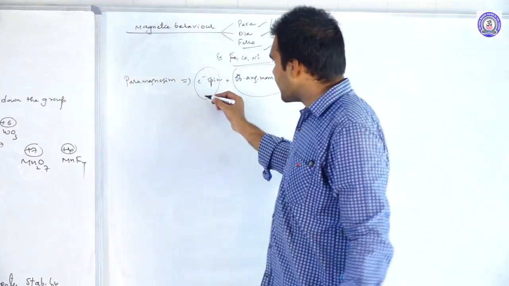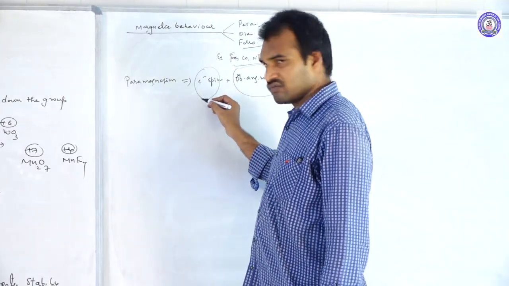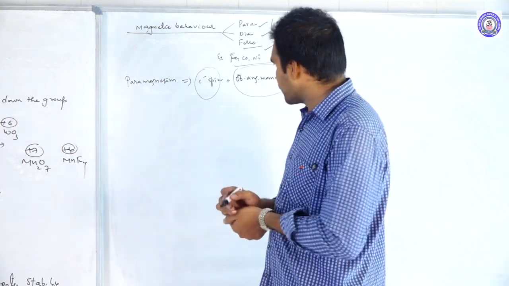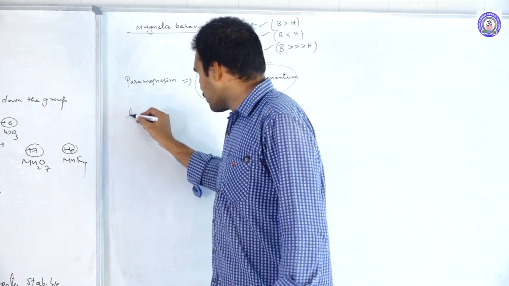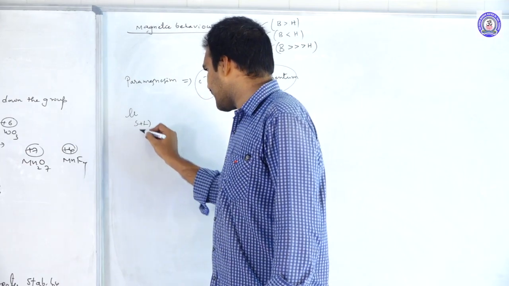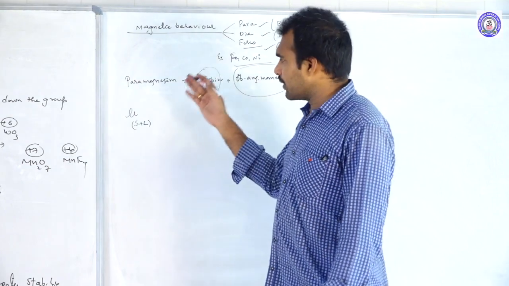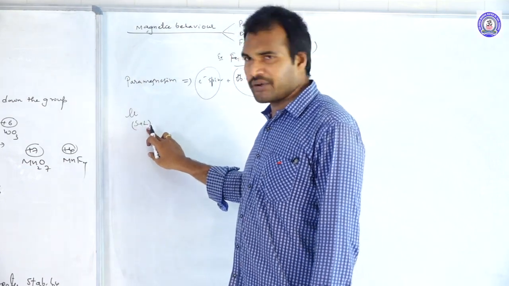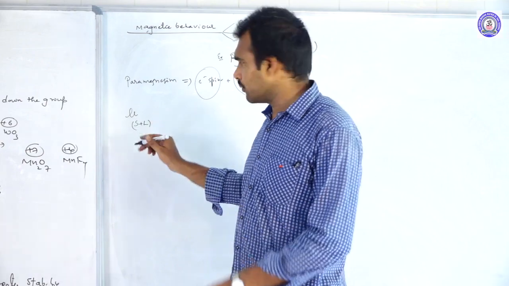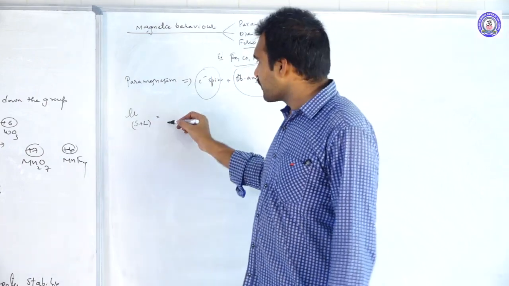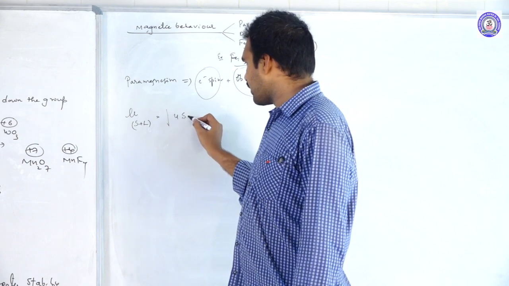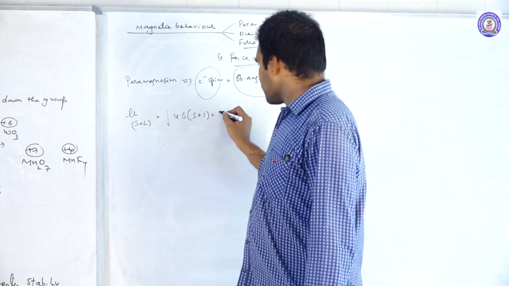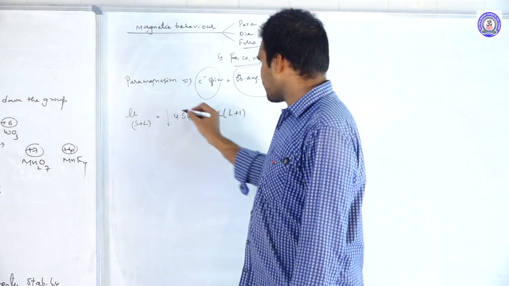So the electronic spin value we represent with capital S, and orbital angular momentum with L. So the total magnetic momentum, mu of S plus L, spin momentum and orbital momentum, is equal to, we have a formula, the square root of 4s into s plus 1 plus L into L plus 1.